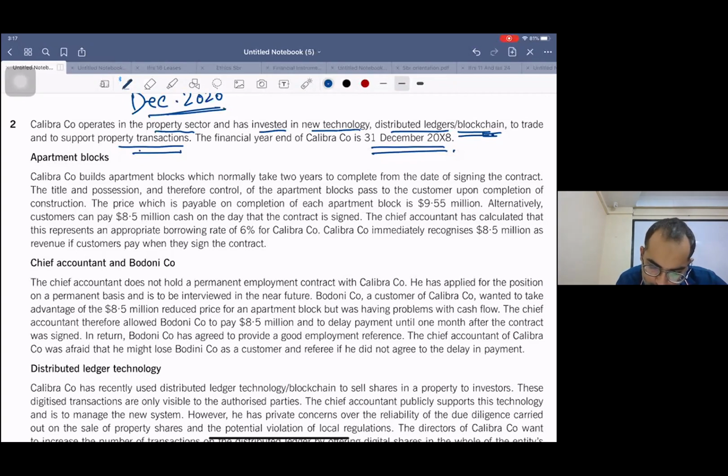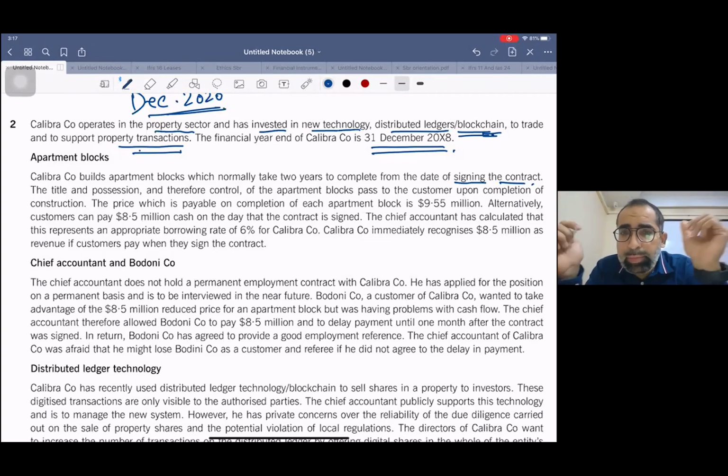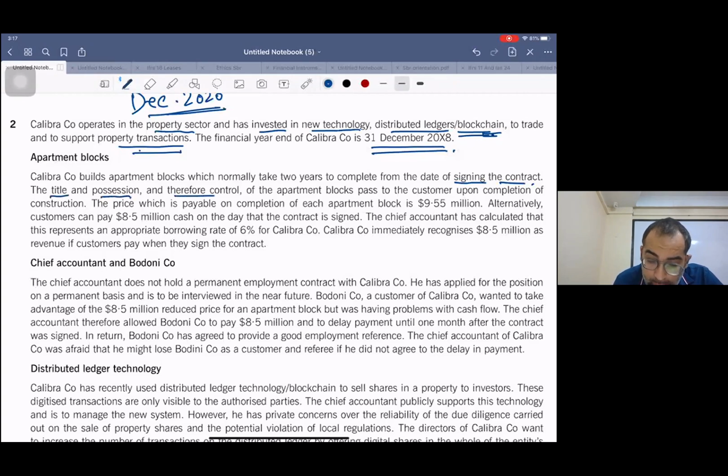Calibra company builds apartment blocks which normally take 2 years to complete from the date of signing the contract. We prepare apartments and then we sell them after the completion. The title, possession, and therefore control, three words: title, possession, and therefore control of the apartment blocks pass to the customer upon completion of construction.